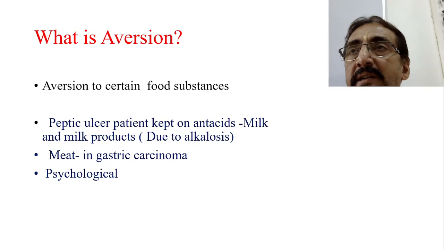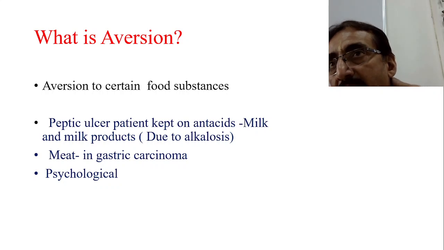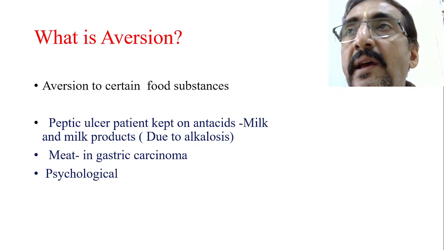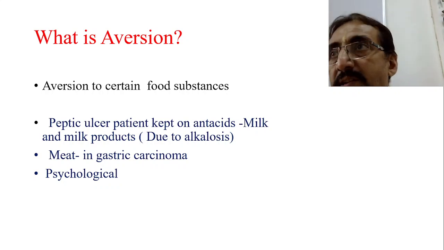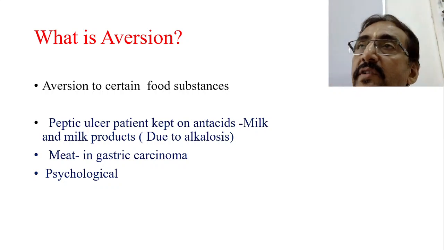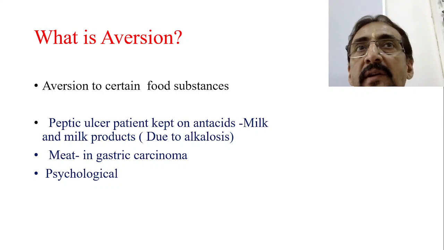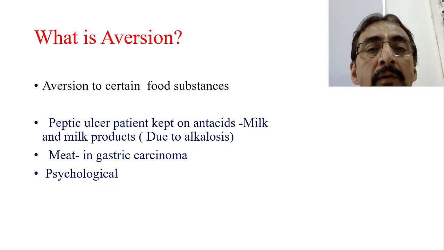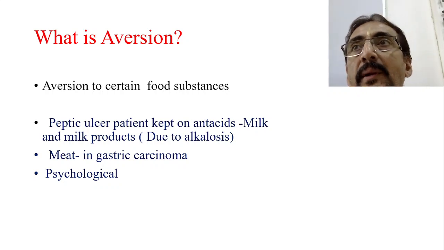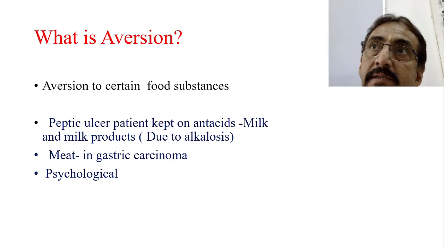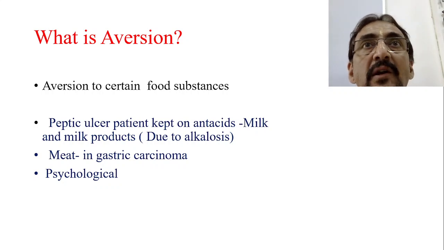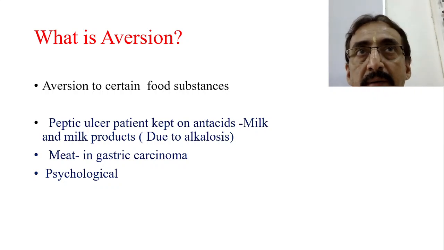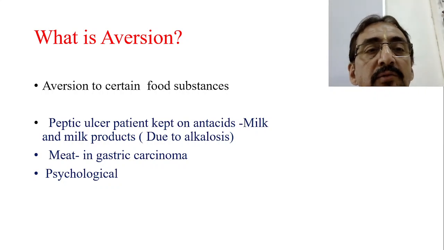Now coming to the next part in loss of appetite, that is aversion. Loss of appetite is different and aversion is different. He has got food aversion. Many times the child may not eat because of aversion. Aversion to certain food substances can also be seen, for example in a patient of peptic ulcer. A peptic ulcer patient kept on antacids for a long time can develop aversion towards milk and milk products, due to alkalosis because he has been kept on antacids for a longer time.